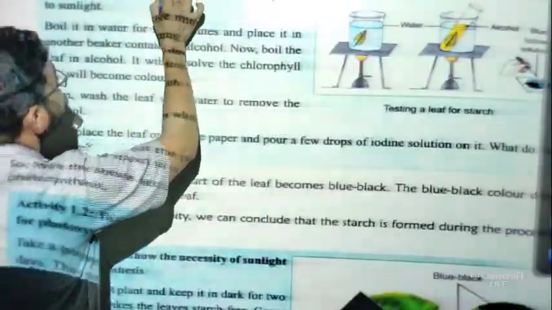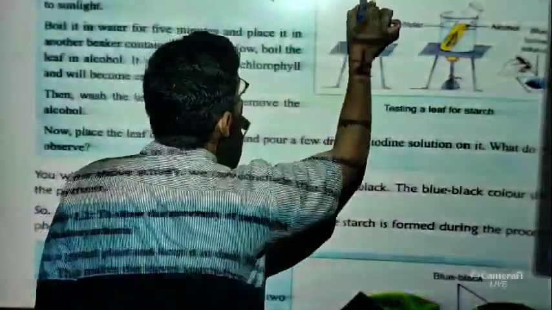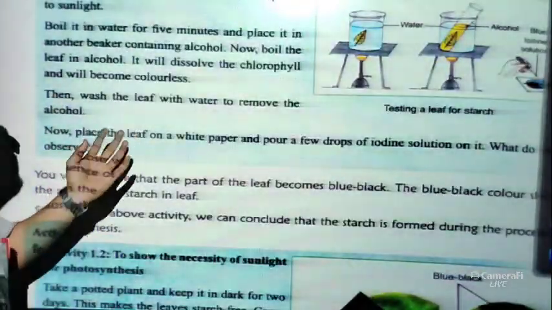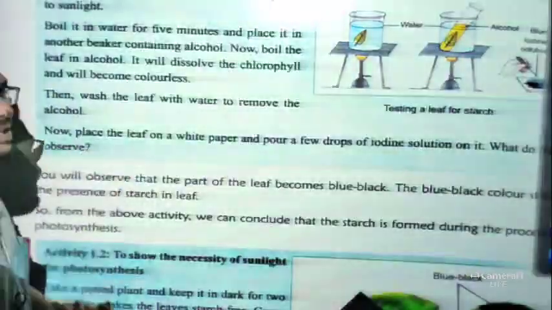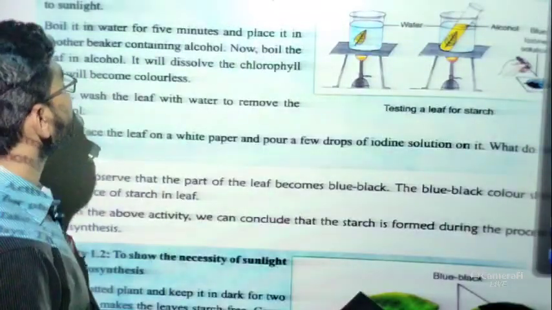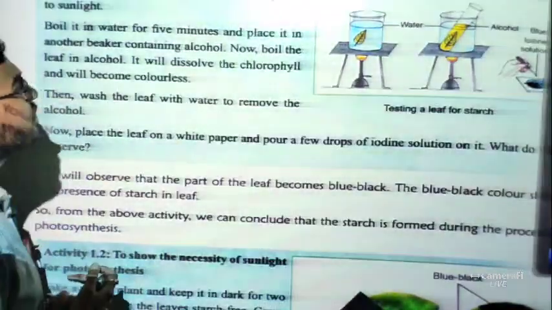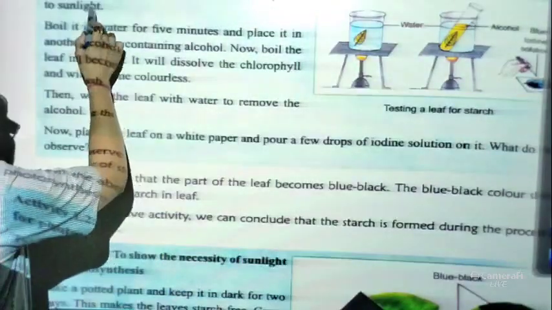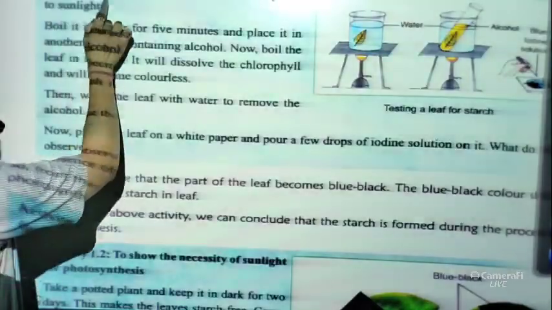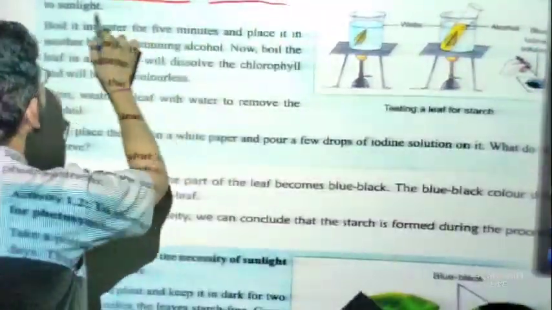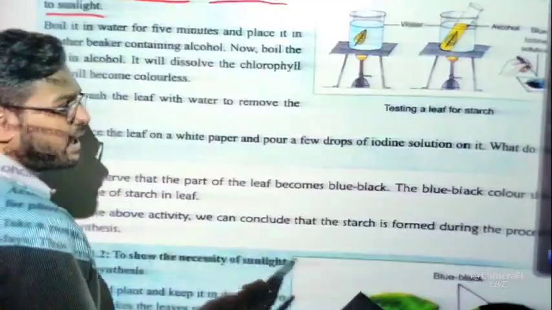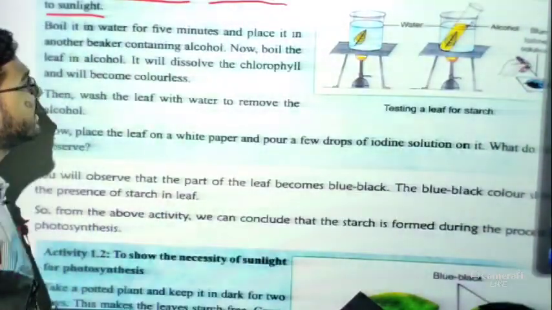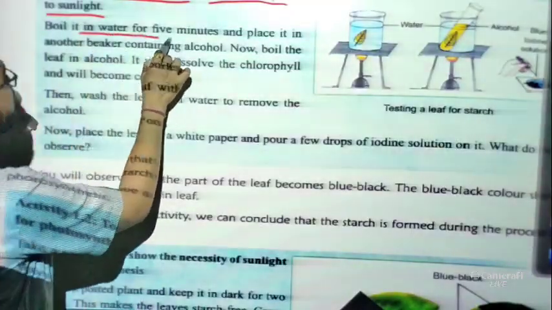The first activity is to test the formation of starch during photosynthesis. If the photosynthesis process is there, then it will prepare starch. How do we know? We have to perform this activity. We have to pluck a leaf from a plant which has been exposed to sunlight. Now boil it in water for 5 minutes.